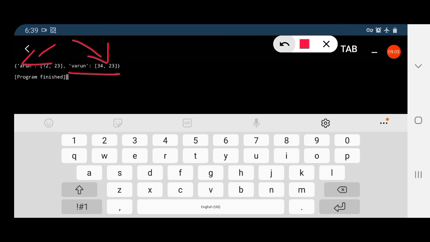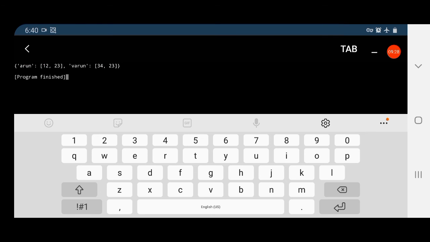So the dictionary is called a mutable unordered set, because the order of the key value pairs does not remain constant. The order changes sometimes.